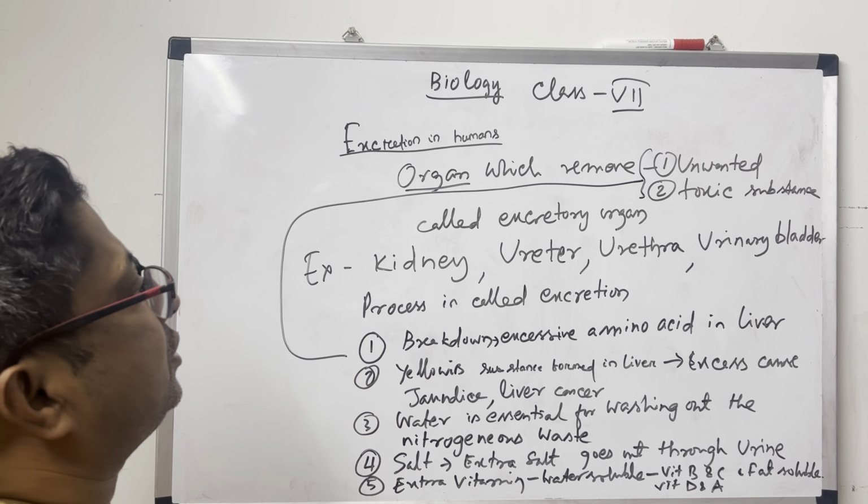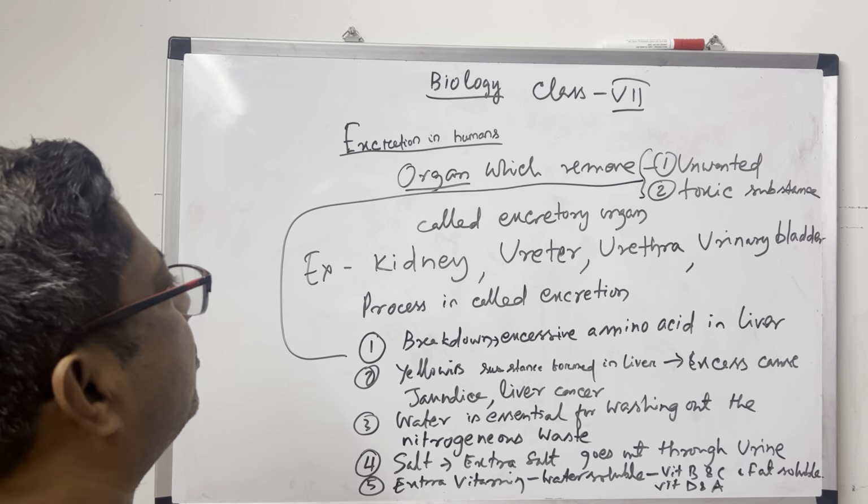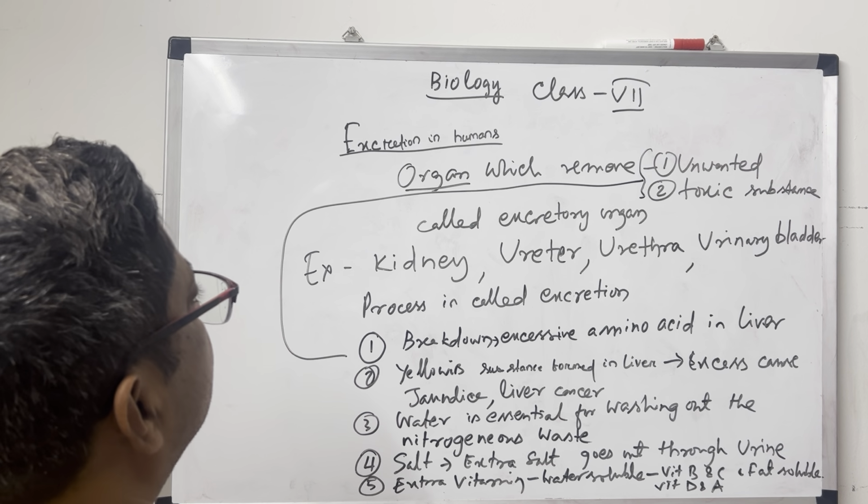Excretion means that whatever unwanted things are in our body go out of our body, and that system is called the excretion system. The organs which remove unwanted and toxic substances are involved. Unwanted means not required by our body. Suppose we have extra vitamin or extra salt, these are not required, so they will go out from our body. Some organs are responsible for this, they do the excretion. These organs are called excretory organs.